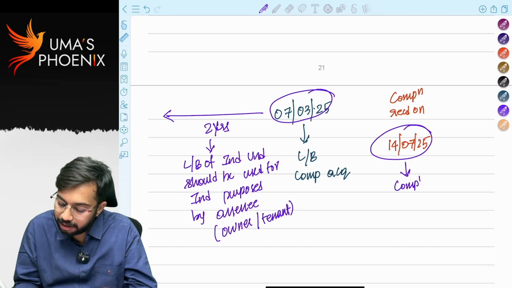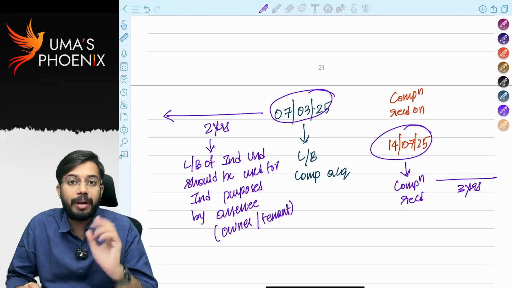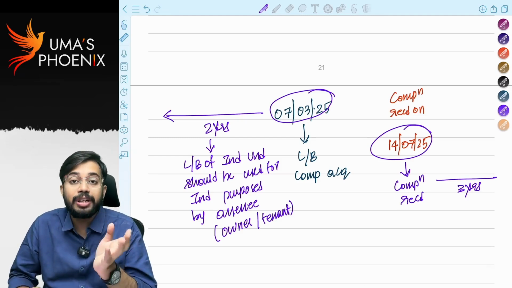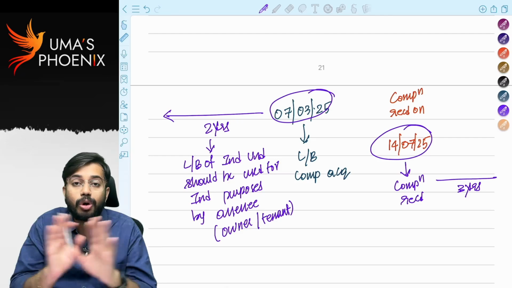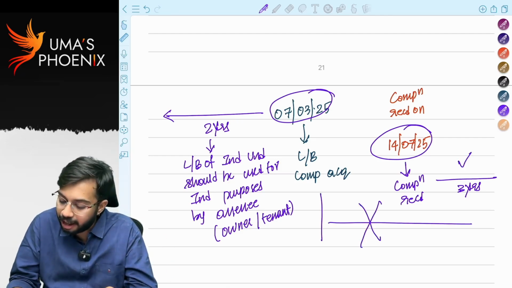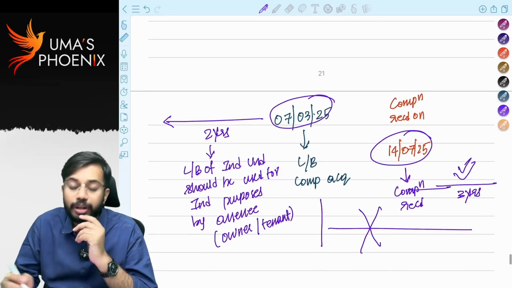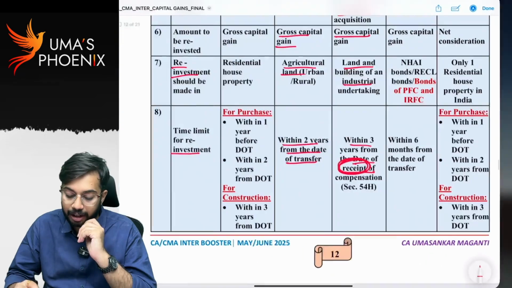From this date, within the next 3 years, you have to purchase new land or building of an industrial undertaking. So for the time limit for reinvestment, don't calculate from the date of transfer. It should be calculated from the date of receipt of compensation. From here onwards, you need to calculate the time limit for reinvestment.